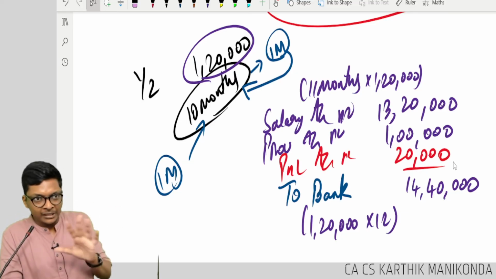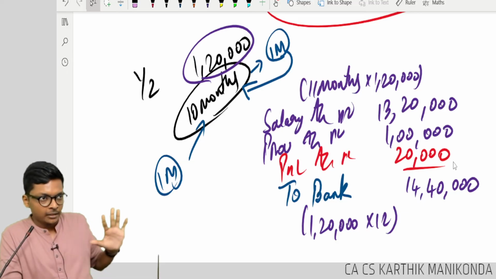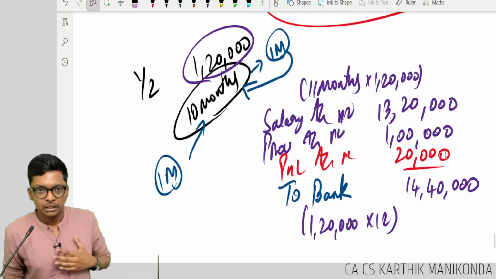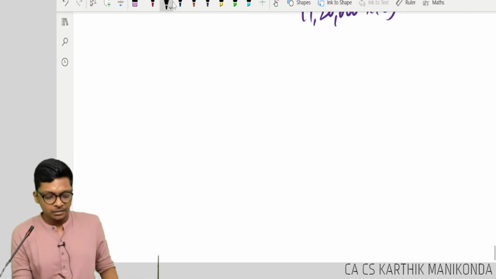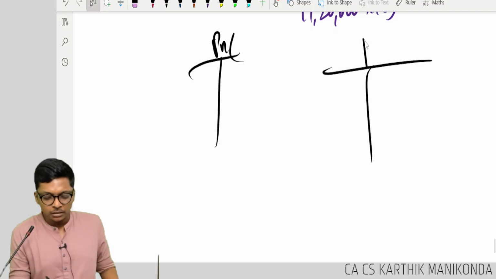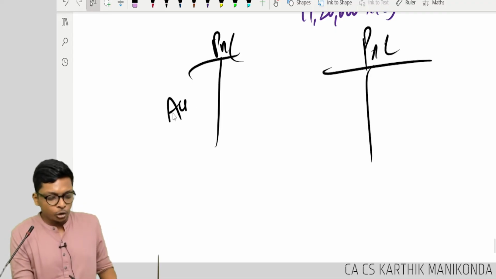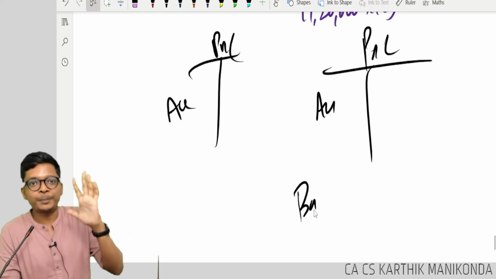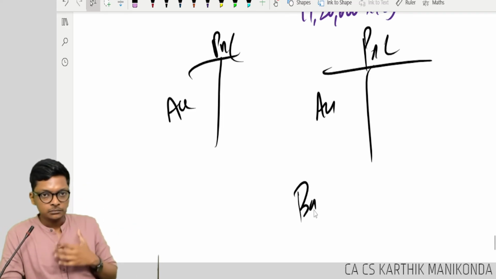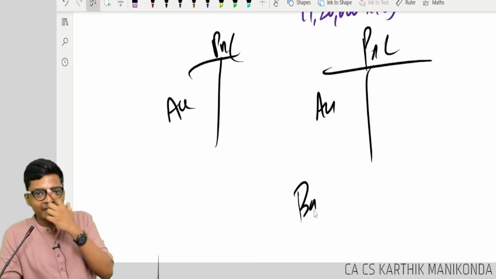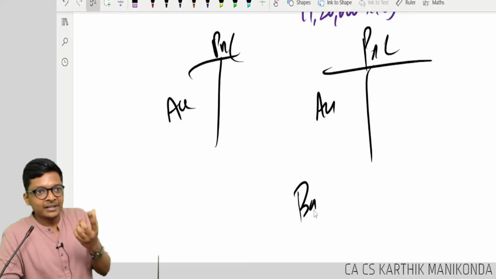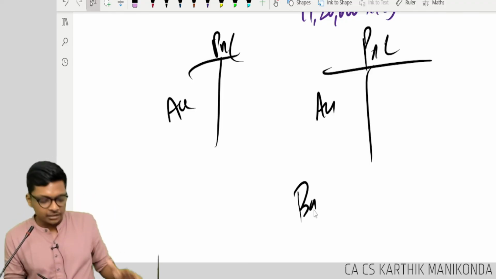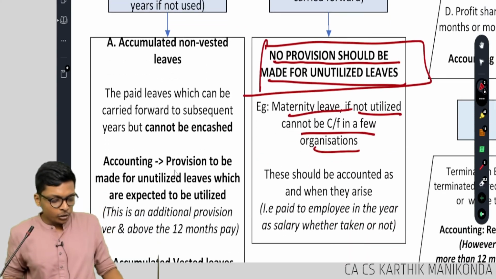That's all. We don't have such a complex illustration, guys. We will see the book, but his doubt we clarified. That's it. Are you following, guys? Sir, in simple terms, in P&L you debit what is accrued for that year, and bank will be what is paid. Are you understanding, guys? This is the case where this leave cannot be claimed as cash. Either you can take leave or you won't get it.